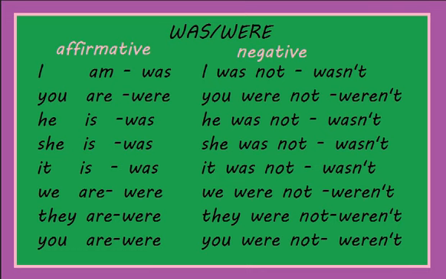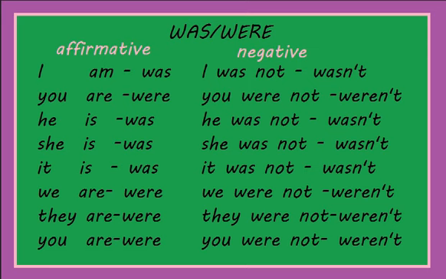So how can we form the negative in the simple past? So let's see. We have I was not or I wasn't, you were not or you weren't, he was not or he wasn't, she was not or she wasn't, it was not or it wasn't, we were not or we weren't, they were not, they weren't, and you were not, you weren't.